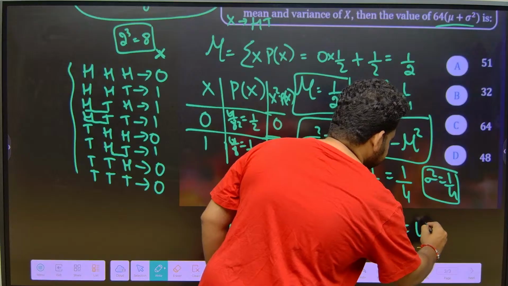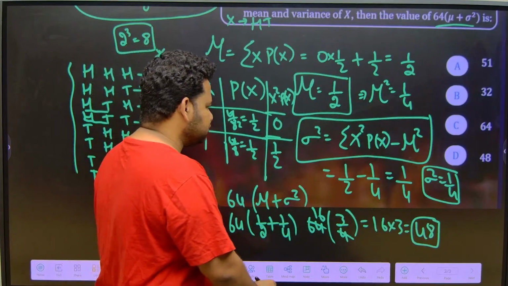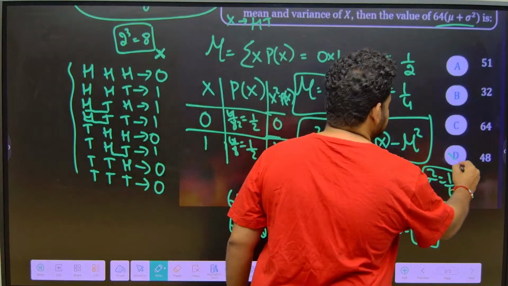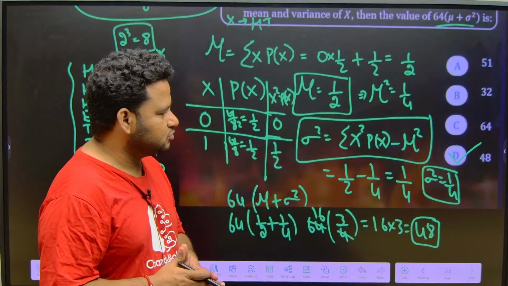16 into 3, we are getting it as 48. Okay, this is how you got to solve the question. What is the option? Option D is the right answer, friends. Option D is the right answer to this question. Clear?